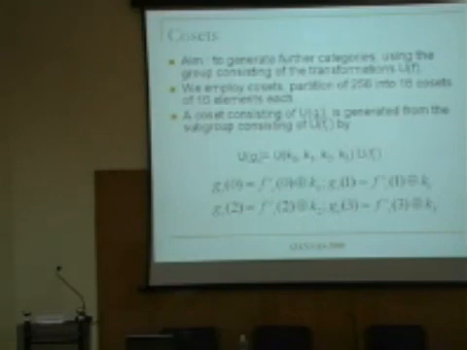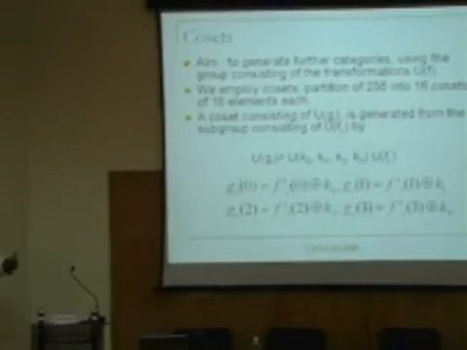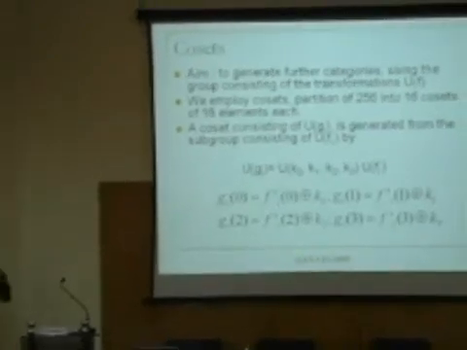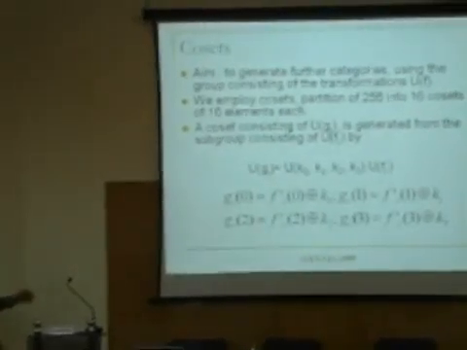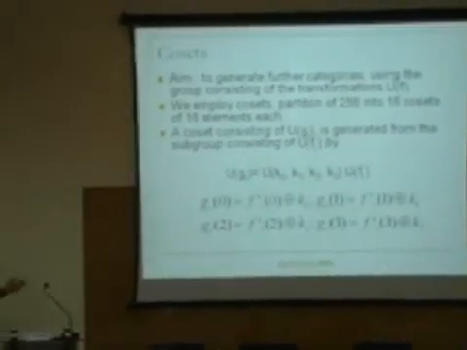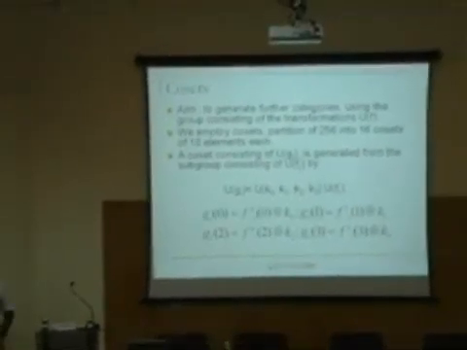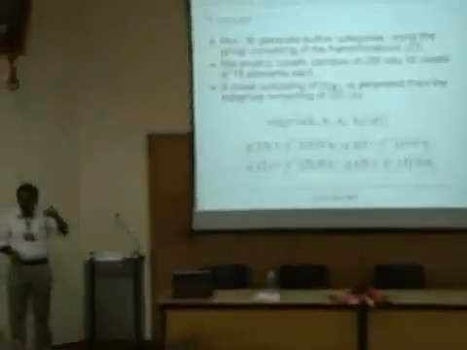But one observation that I make is, starting with this particular group, I can generate 16 cosets. How do I get a coset? Take this subgroup and act on all the group elements. Now when the subgroup acts on an element which belongs to the subgroup itself, then I will get back the subgroup. That will be the identity. And you know, for an abelian group, every subgroup is a normal subgroup. You don't have to worry. The left cosets are the same as the right cosets. Then I have other 15 cosets. That is what I have.